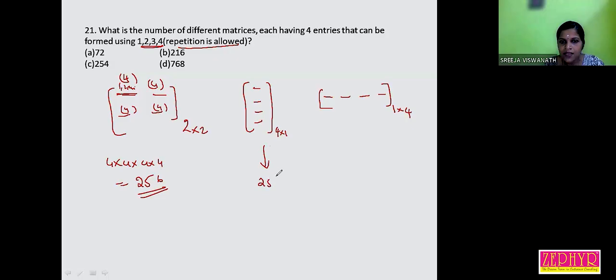In each case, we get 256. Is it clear? So the total answer, option D.